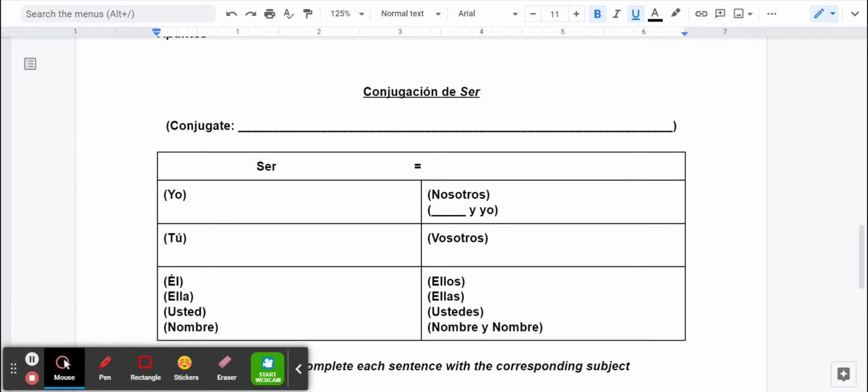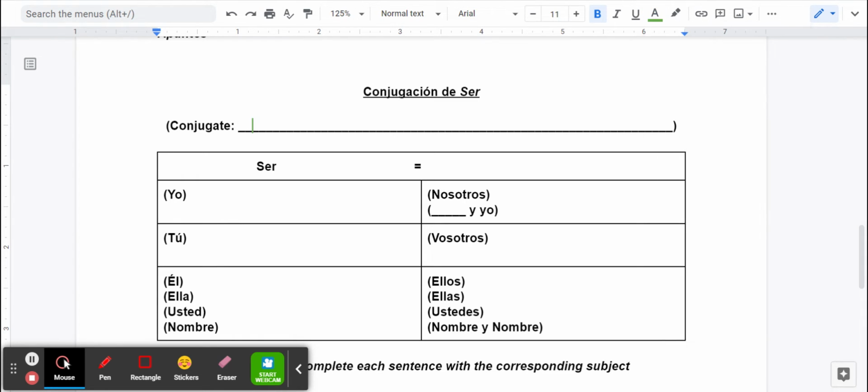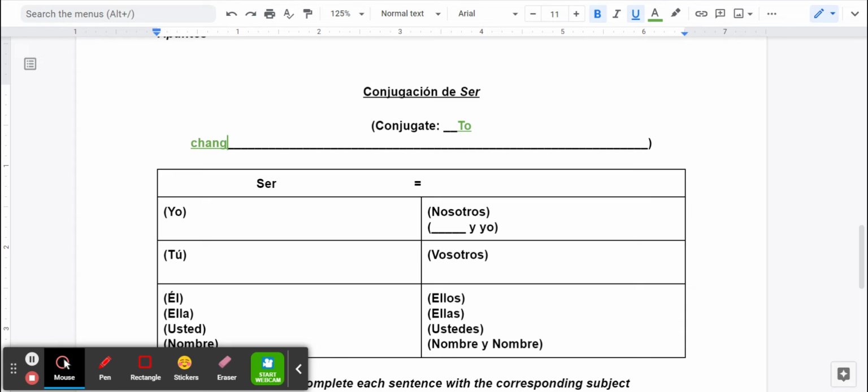Verbs have to be conjugated. Conjugate means, and I'm going to type it in here so that you can see it nice and easily, to change a verb to match the subject, that is who is doing the action, and the tense.